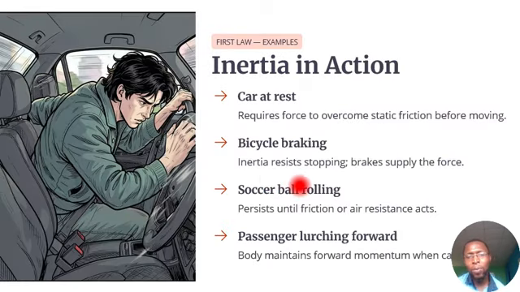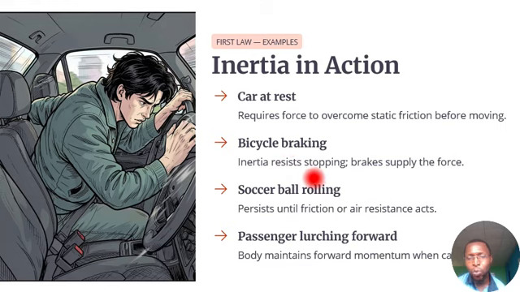So let's see some examples of the first law. For example, when you park a car, that car will remain in the parked position unless you drive it, which is the driving force now. So a car at rest is an example of inertia at rest. Bicycle braking.